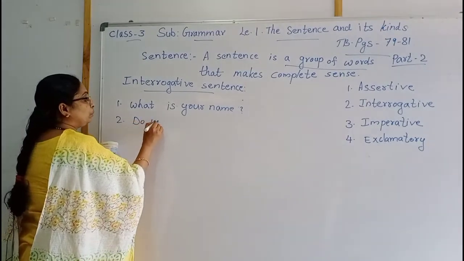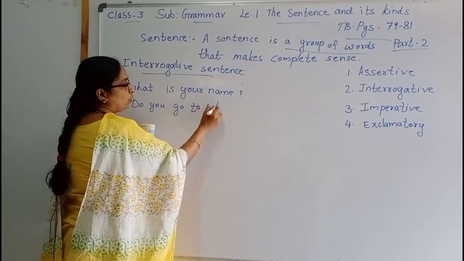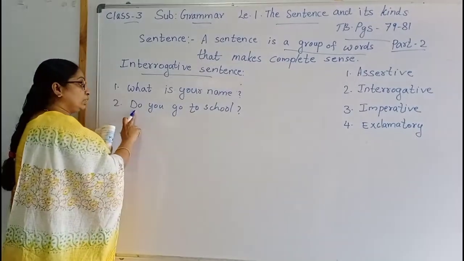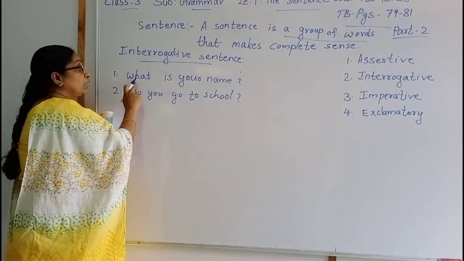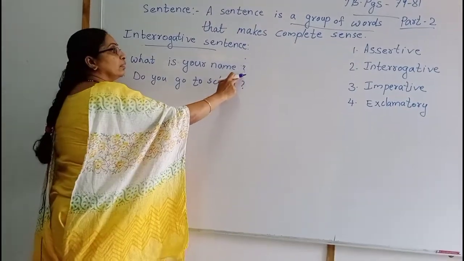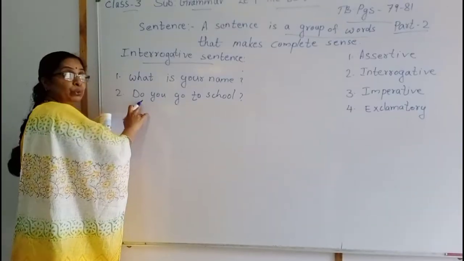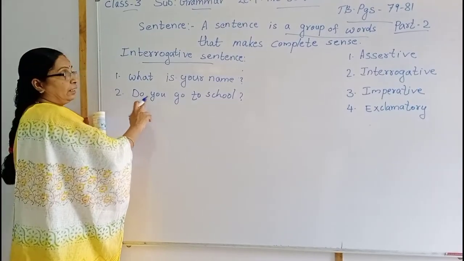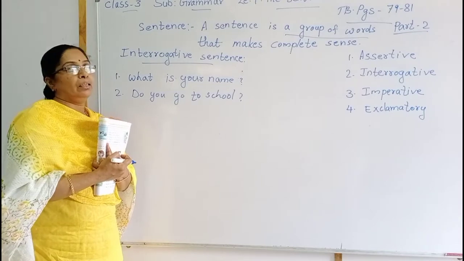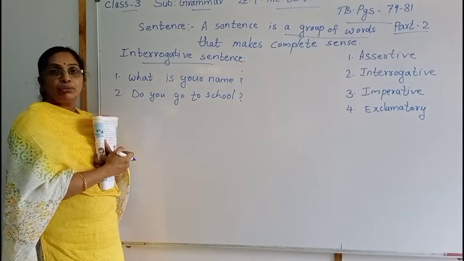Here, do you go to school? Here also putting a question mark, and here the question word is do. In the first sentence, the question word is what and the question mark. But in the second sentence, do, does, did, these are the question words. Then question mark. Do you go to school? Do you go to church? Do you go to temple? Do you go to park? So this is the interrogative sentence.